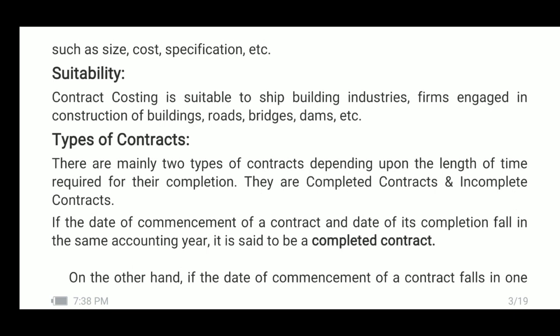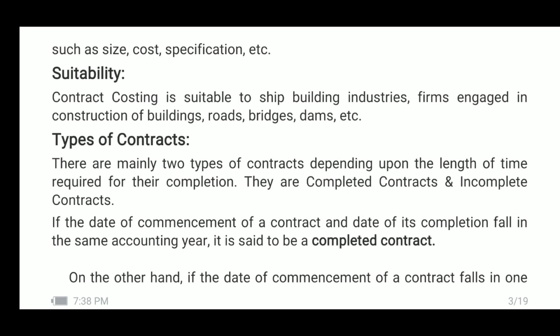Therefore, the requirements and specification of one contractee will differ from the requirements of another contractee. Therefore, naturally, no two contracts are similar in nature. Suitability. Contract costing is suitable to shipbuilding industries, firms engaged in construction of buildings, roads, bridges, dams, etc.